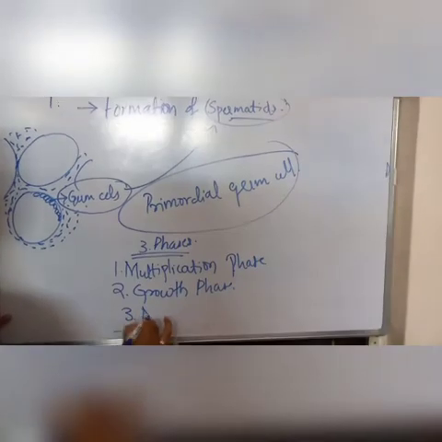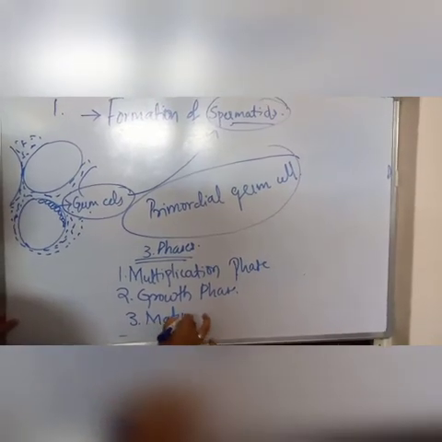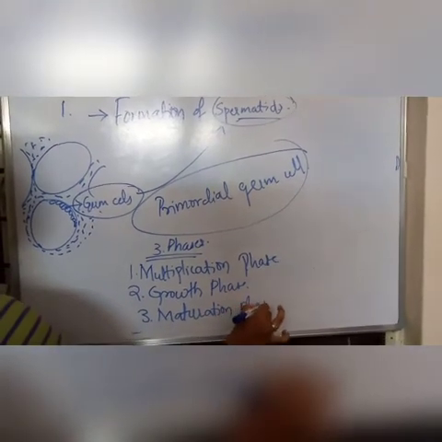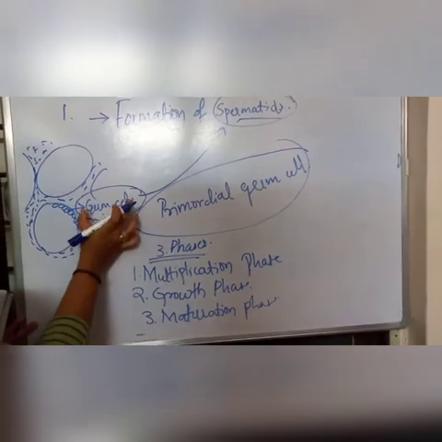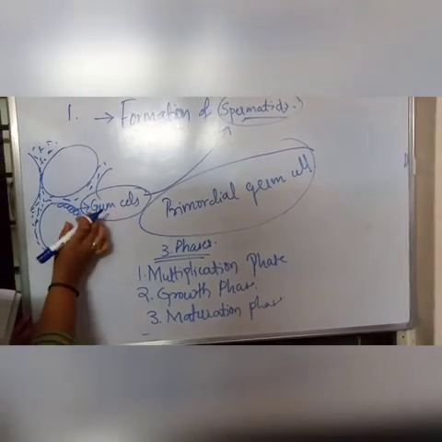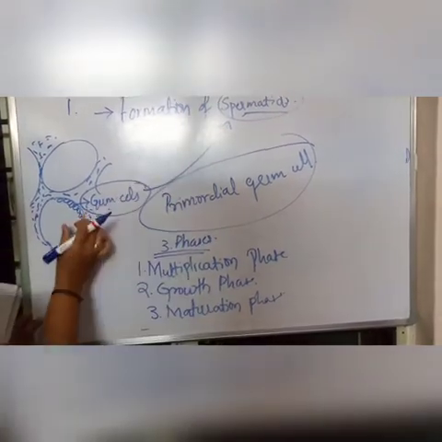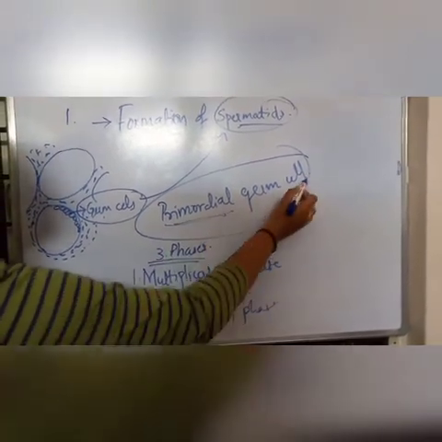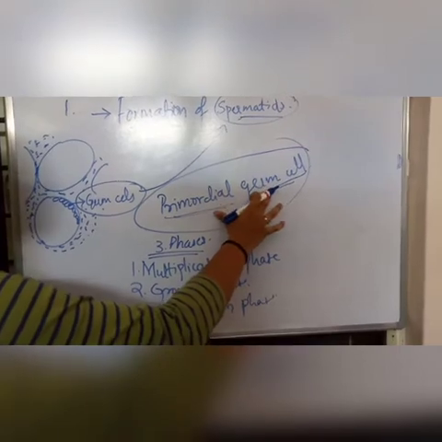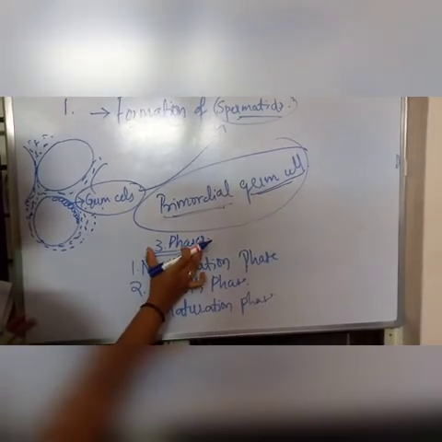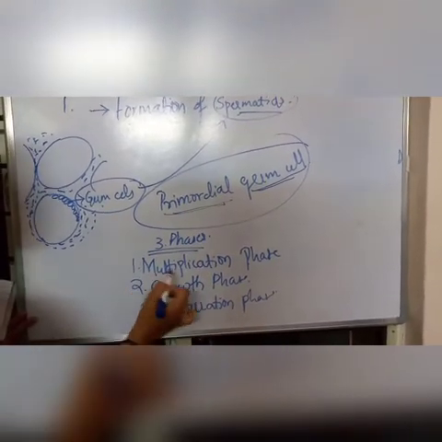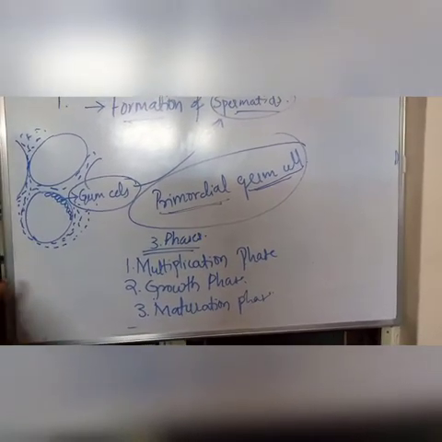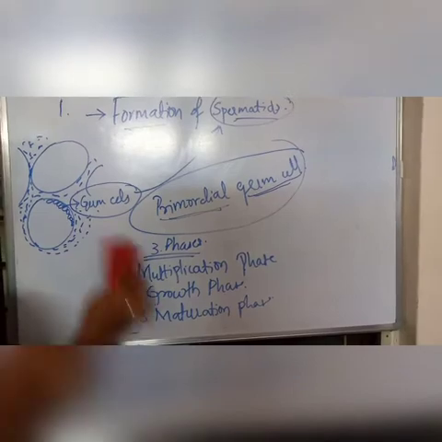Third one is the maturation phase. The germinal epithelial cells which develop into spermatids are known as the primordial germ cells. These primordial germ cells undergo the three phases: the multiplication phase, the growth phase and the maturation phase. Let us study these three phases.